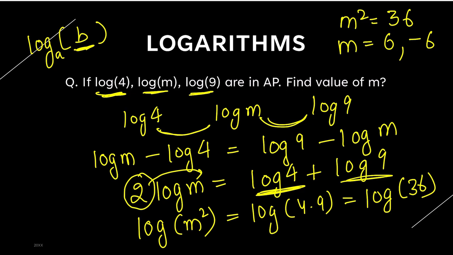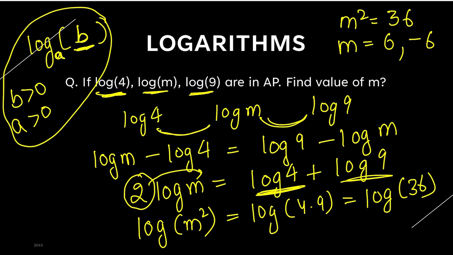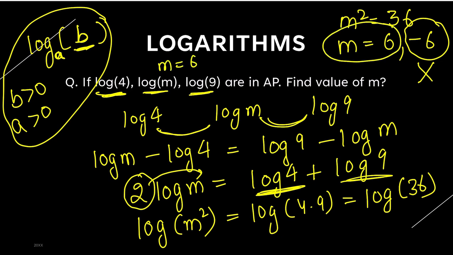There is no log for minus 5, right? So A and B can only be positive, no negative. This is an important condition for logarithm. So m equal to minus 6, meaning log of minus 6, cannot be the answer. So the answer is m is equal to 6.